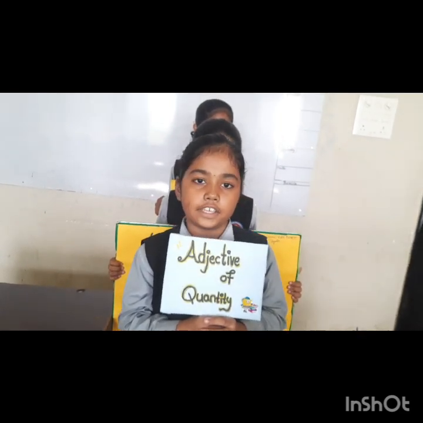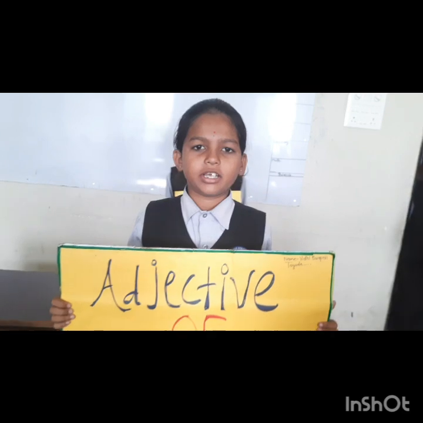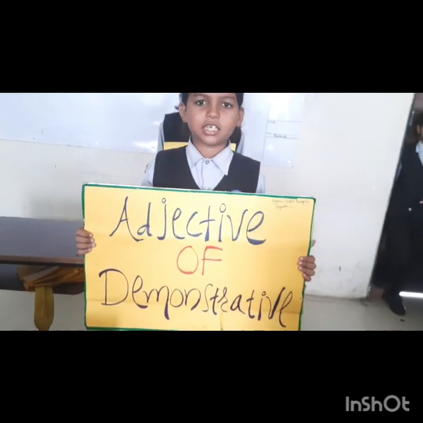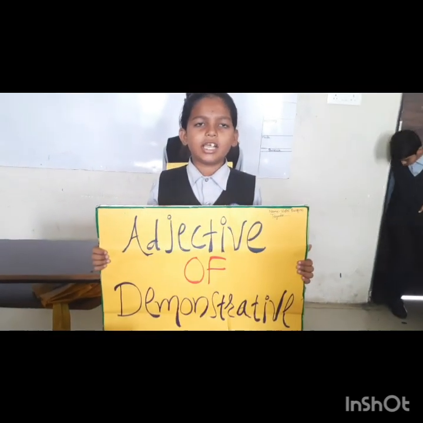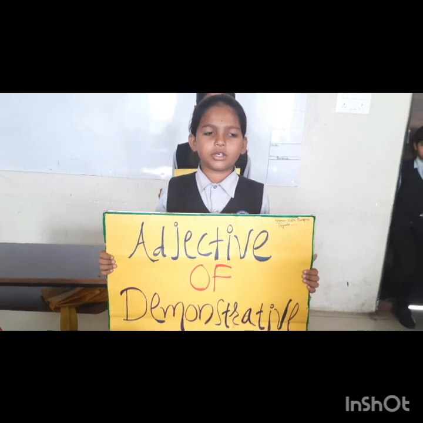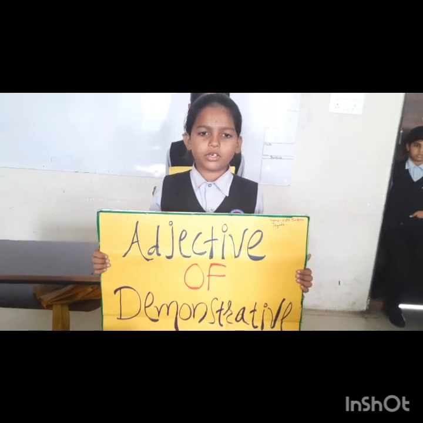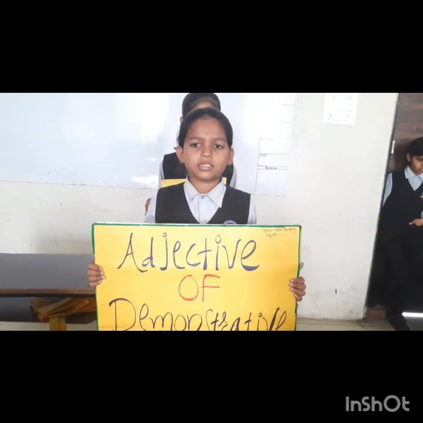How much of it? Hello, I am demonstrative adjective. Adjectives that tell about the specified noun are called demonstrative adjectives. Demonstrative adjective always comes before noun. For example, such film.